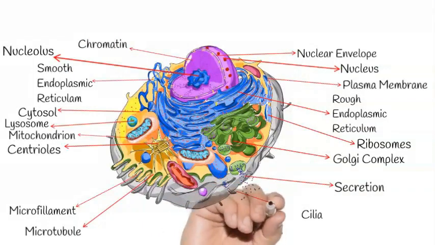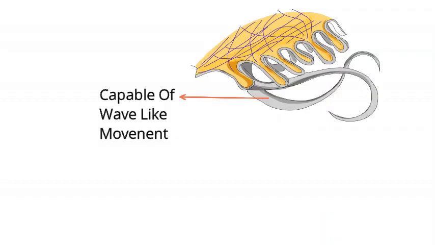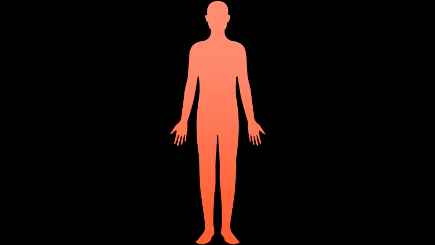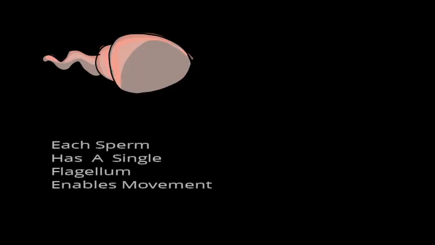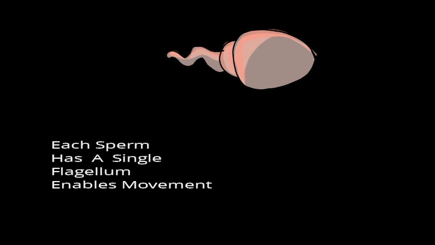Cilia are numerous short hair-like projections from the cells that in humans are used to move substances along the free cell surfaces in areas such as the respiratory and reproductive tracts. Flagella are long whip-like projections from the cells. In humans, only sperm possess flagella, and each sperm has a single flagellum that enables movement.